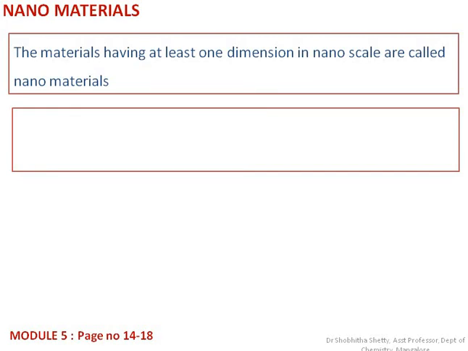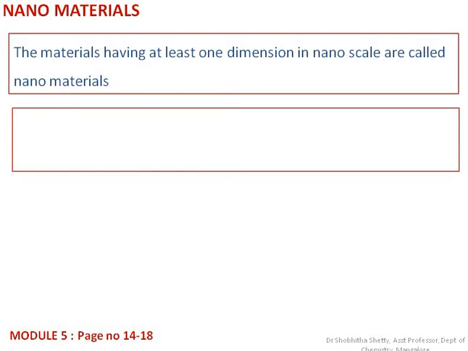Nanotechnology is nothing but designing, characterizing or synthesizing the structures in the nanoscale range, that is between 1 nanometer to 100 nanometer size. We know 1 nanometer is 10 raised to minus 9 of a meter, so you can imagine what the size of a nanomaterial will be.